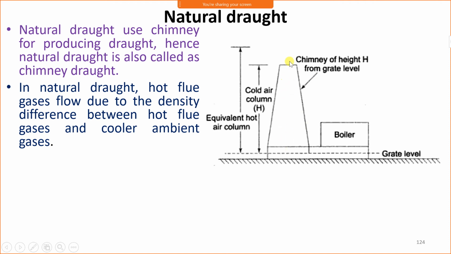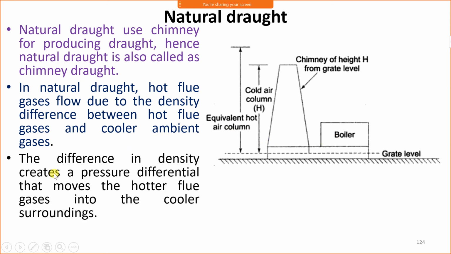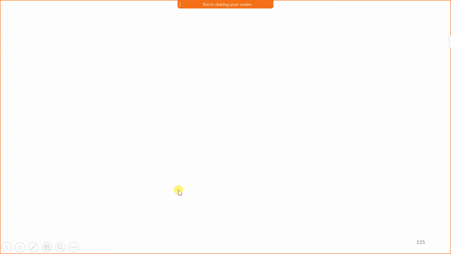As the flue gases move upward, it produces a slight vacuum, and because of that vacuum ambient air enters the furnace and combustion continues. The difference in density creates a pressure differential that moves the hotter flue gases into the cooler surrounding.